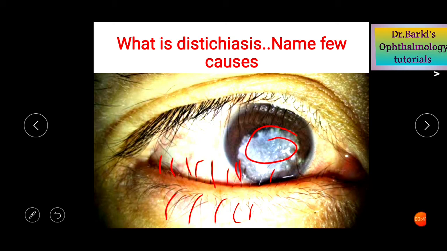Coming to the causes of dystichiasis, it can be congenital or it can be seen in the stage of cicatrization of chemical injuries, Stevens-Johnson syndrome, or even ocular cicatricial pemphigoid. Coming to treatment, epilation remains the treatment, but it will be temporary. So electroepilation or cryoepilation will be the permanent solution to dystichiasis.